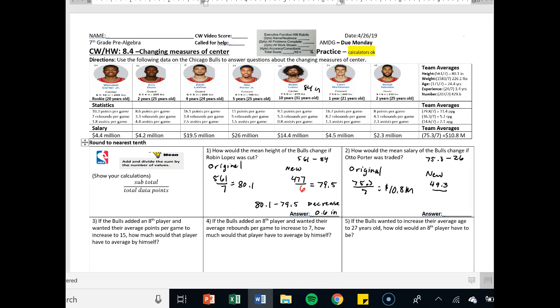And remember, I'm no longer dividing by 7 players anymore. I traded them, so dividing by 6 players. When I do that, my new mean salary becomes 8.2 million. So to find the difference, I just say 10.8 minus 8.2. And again, it's a decrease because it's going down of 2.6 million. So even though Otto Porter takes up $26 million in cap space, the average for the Bulls salaries is only going to change by 2.6 million.